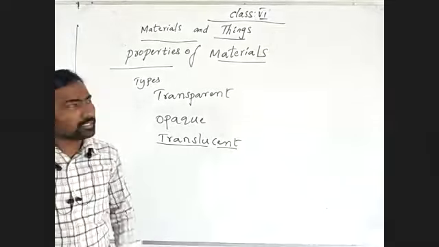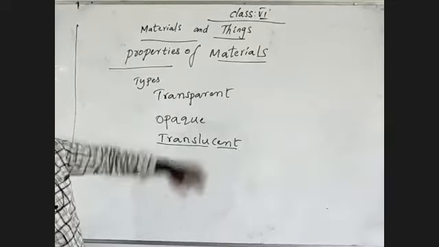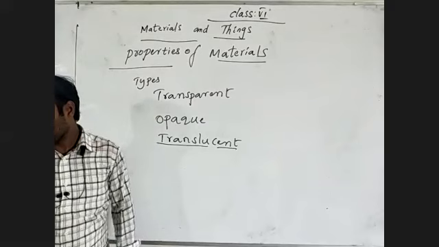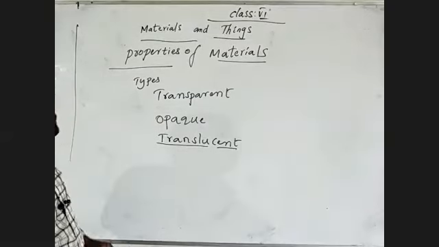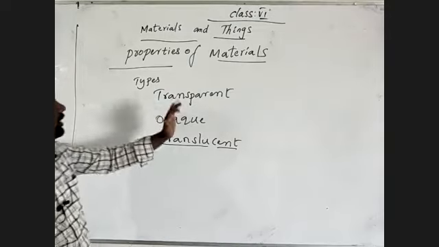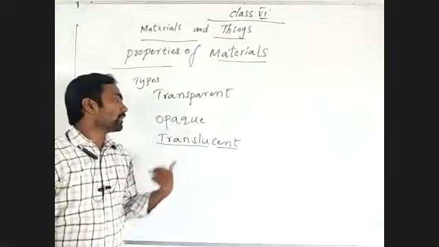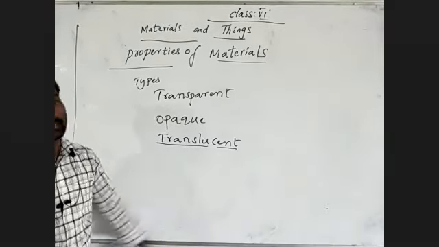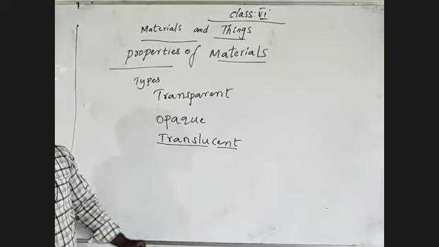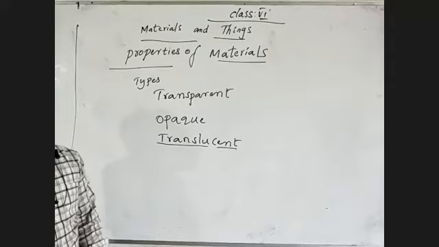Now we are talking about the properties of the materials. So what are the properties of materials? Transparent, opaque, and translucent. So how it is made plays a very crucial role.